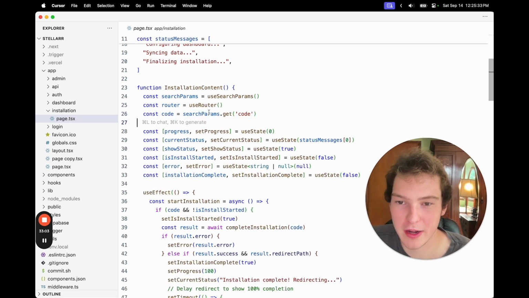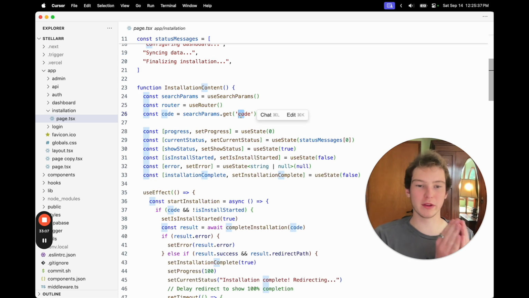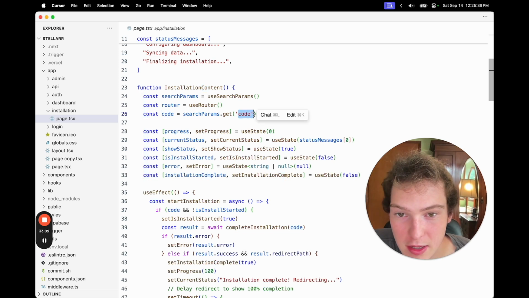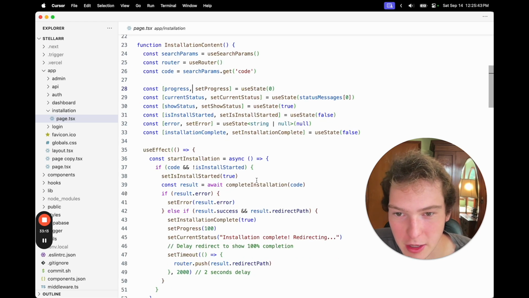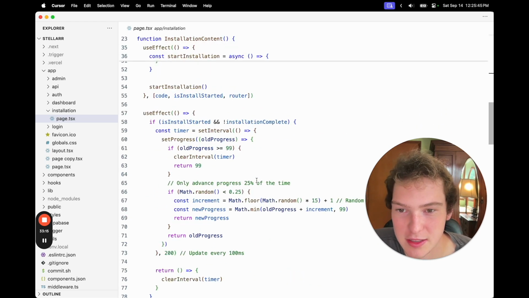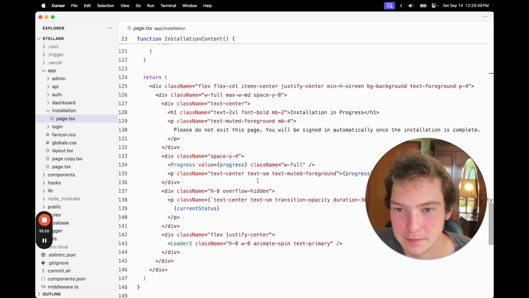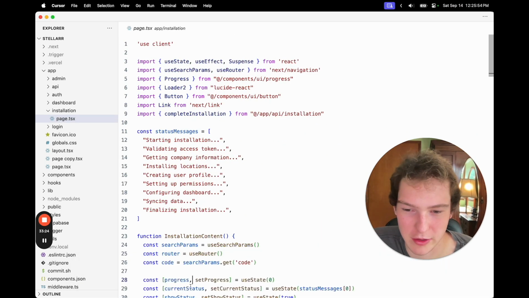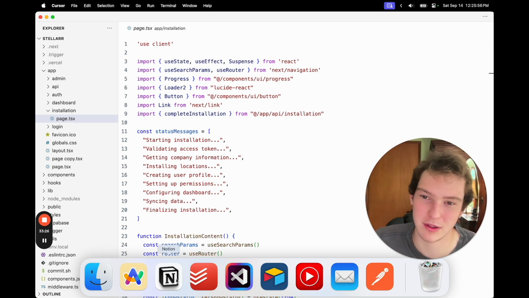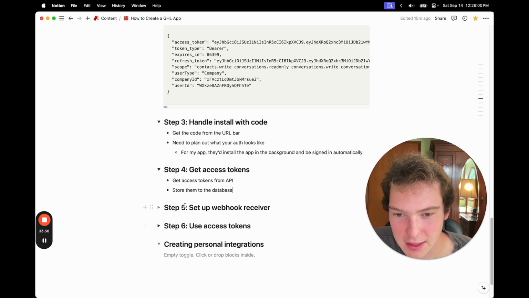Right up here, we're setting a variable, the code, which we pull from the URL parameters. So it knows, okay, the code is up there, grab the code. If there is a code, it's going to start the install. If there's no code, it's going to return an error. Hopefully that answers your questions. That's really all there is to it. It pulls the code out and then it installs the app. So we already got the access tokens.